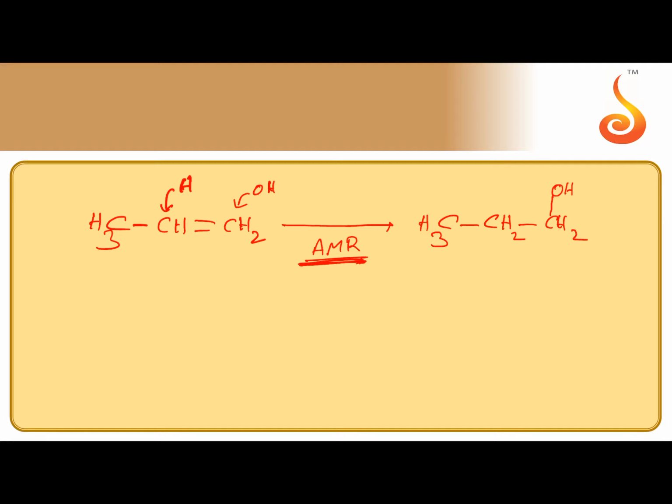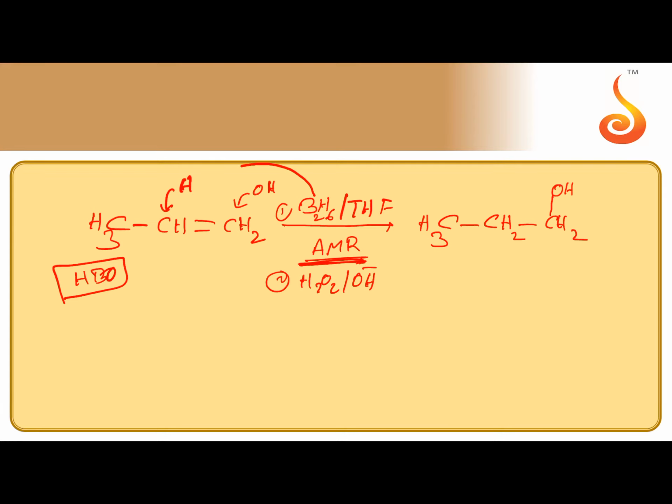So addition of H2O according to anti-Markovnikov's rule takes place by the HBO method, hydroboration oxidation. In hydroboration oxidation, first it is reacted with BH3 or B2H6 in THF. In the second step, it is oxidized by hydrogen peroxide, H2O2 in the presence of alkali.